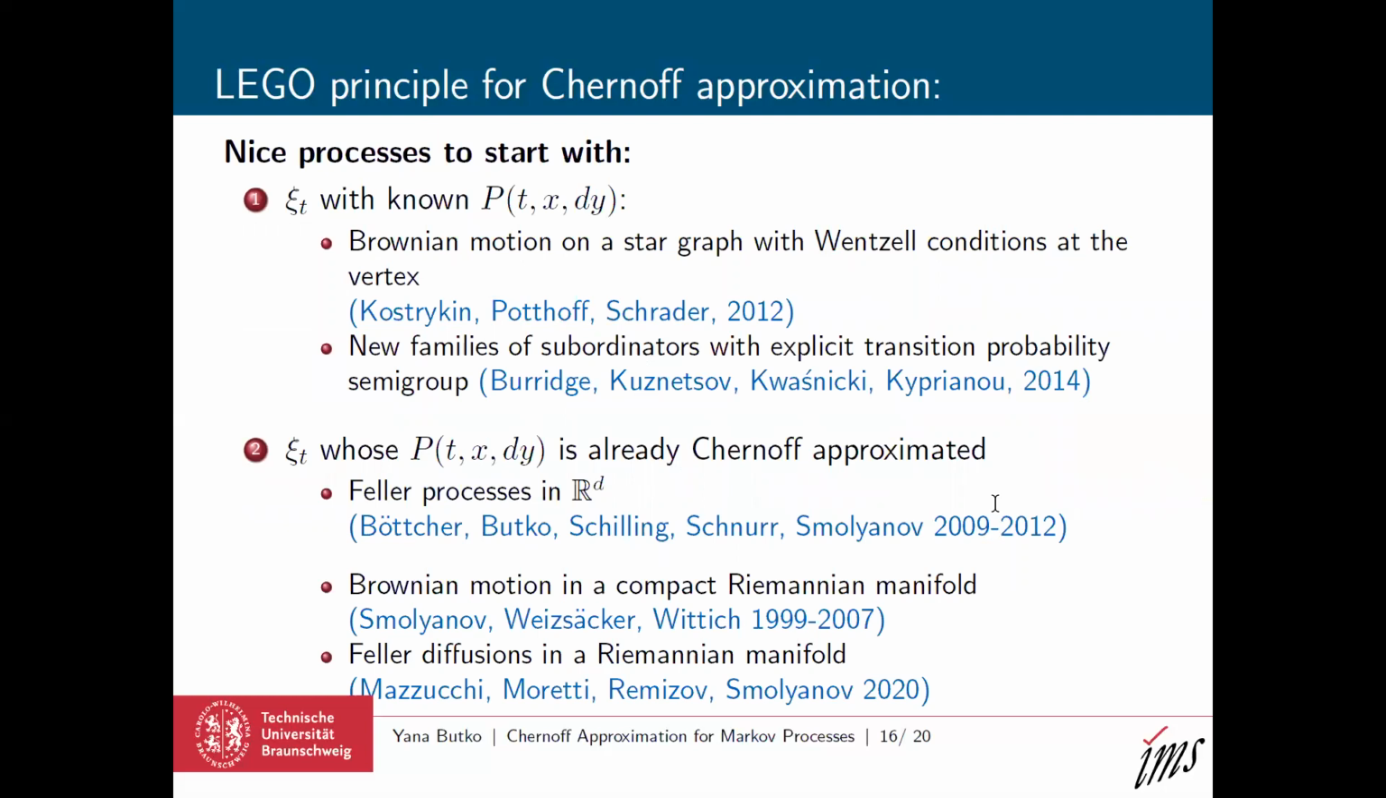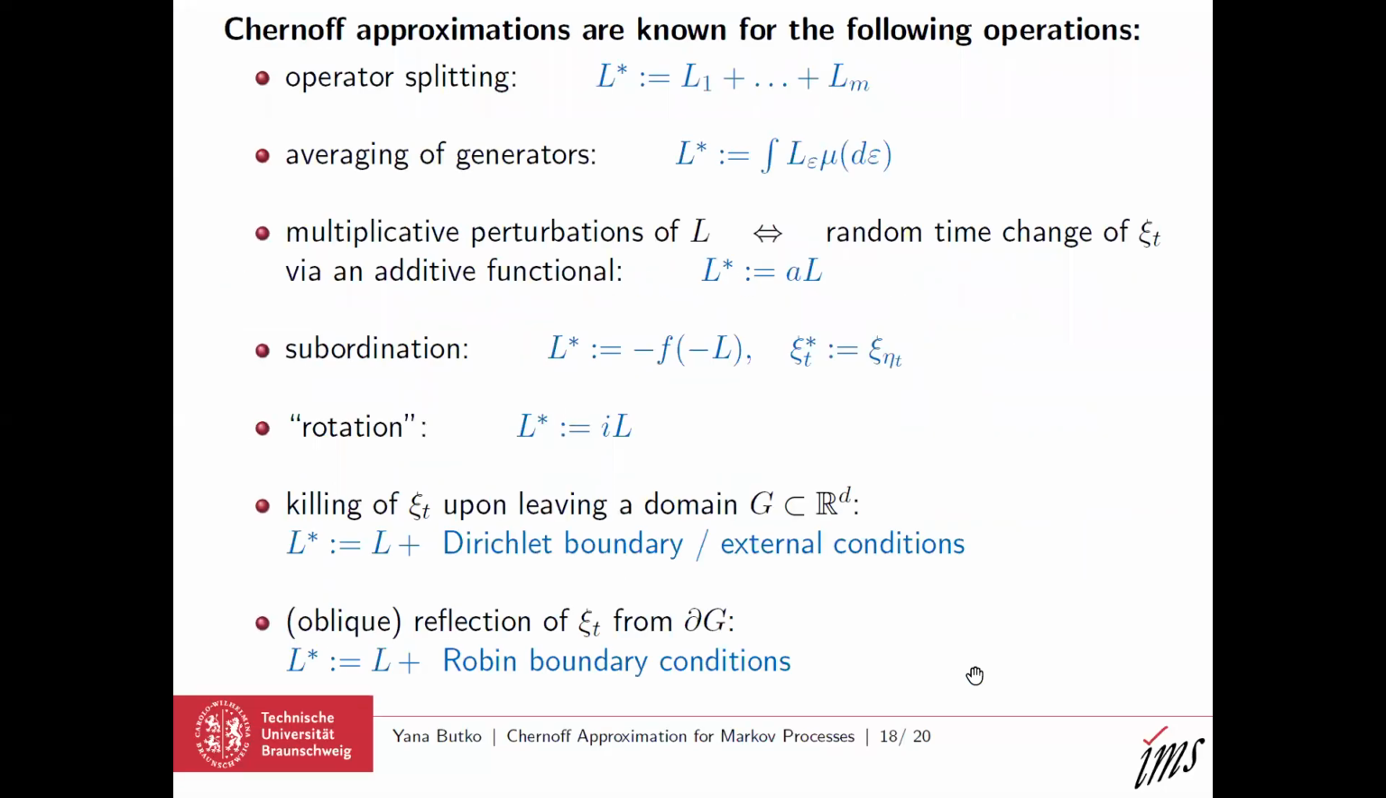Once again, it is nice to start with processes with known transition kernels. There are some of them, and some new ones appear from time to time. It is also nice to start with processes which are already Chernoff approximated. In this case, I would like to mention Feller processes in R^d and also Feller diffusions in a Riemannian manifold. And here are some operations which we know how to deal with. Namely, we know how to construct the corresponding Chernoff approximations. Unfortunately, we don't have time to discuss them now.